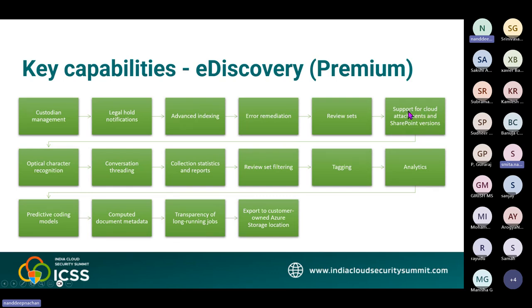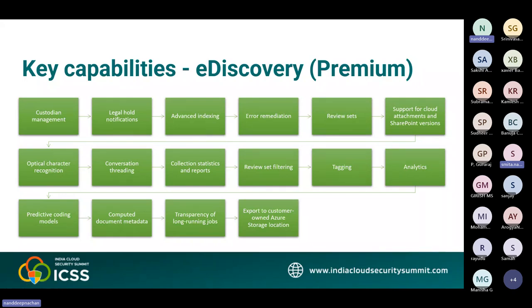This means that the targeted file of a cloud attachment or the linked file is added to the review set.